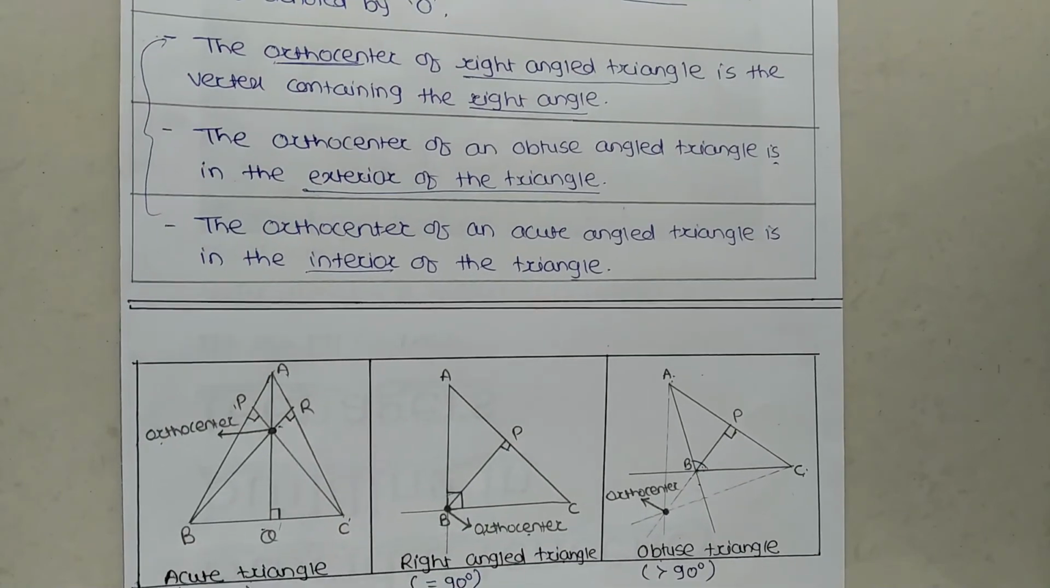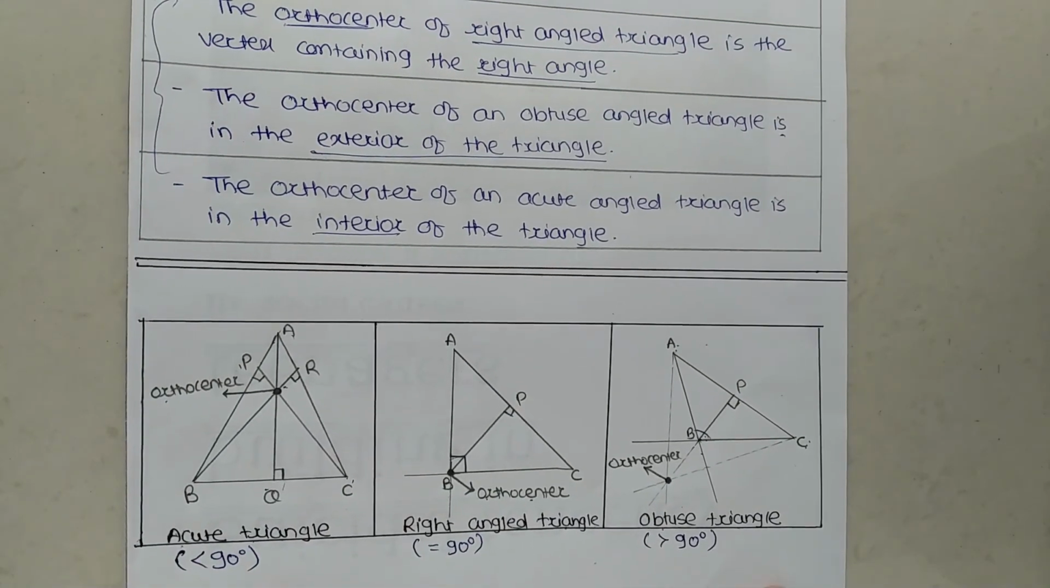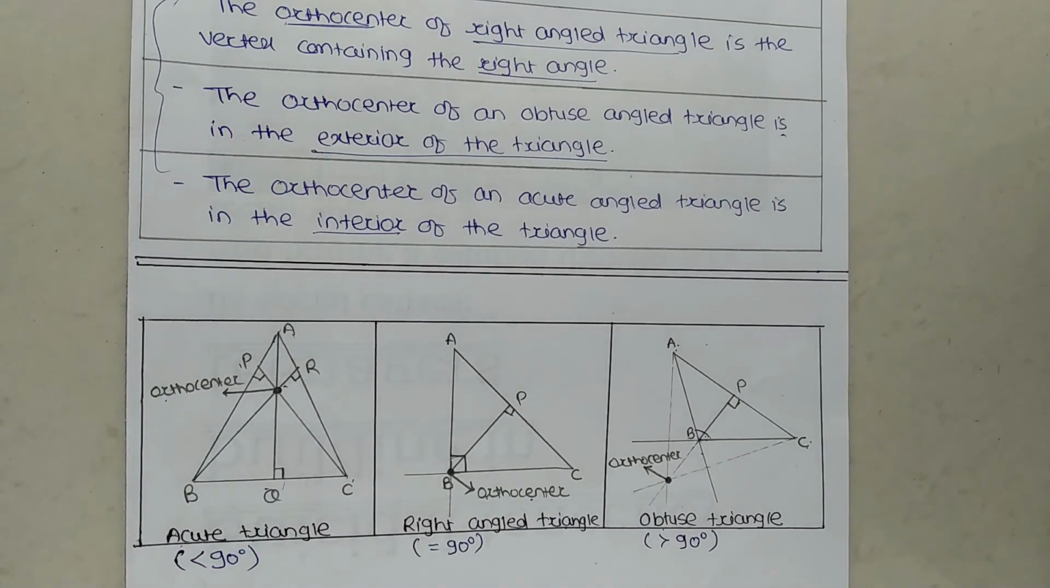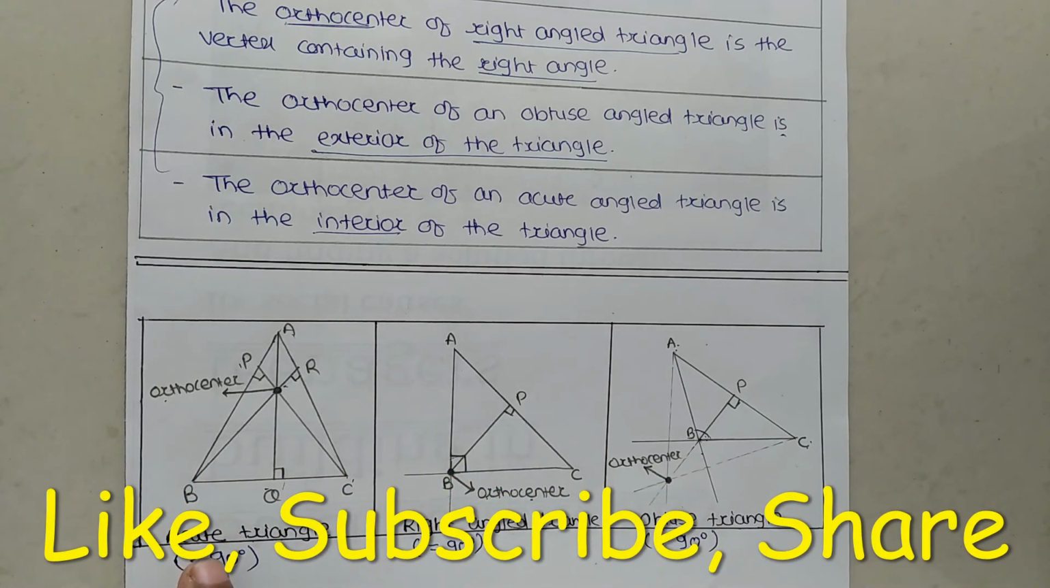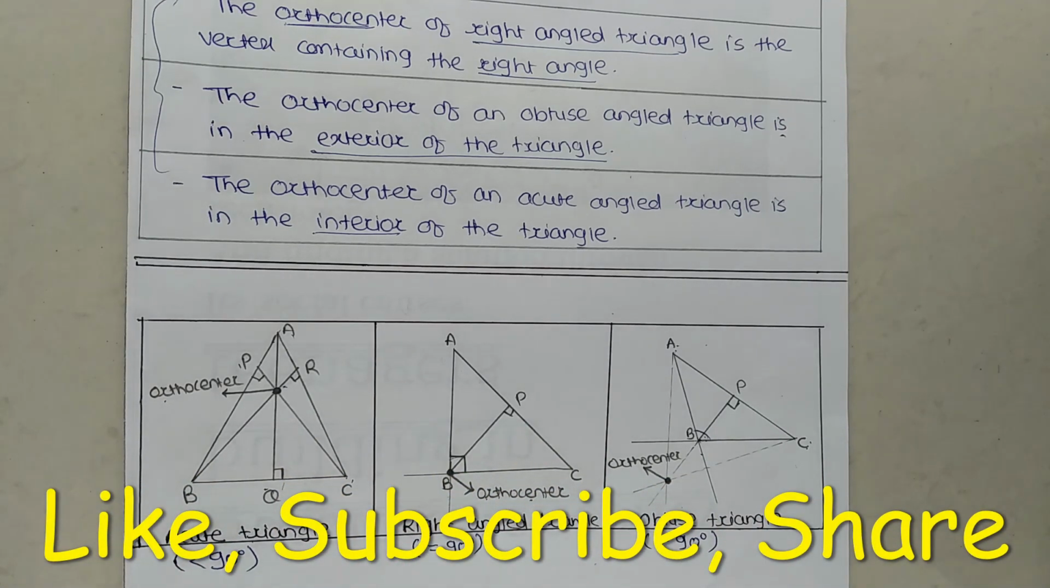In the next video, we will discuss the median of the triangle: what is meant by the median of the triangle, how to draw it, and similarly, what is the position of the centroid instead of the orthocenter. When we talk about the median, the concept of the centroid is there, not the orthocenter. We will discuss the position of the centroid for the three types of triangles in the next video.